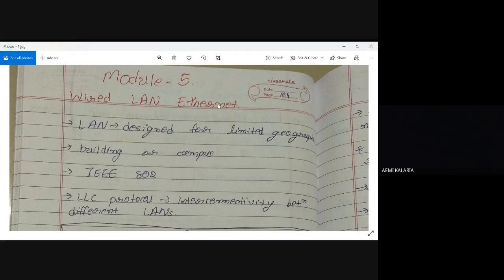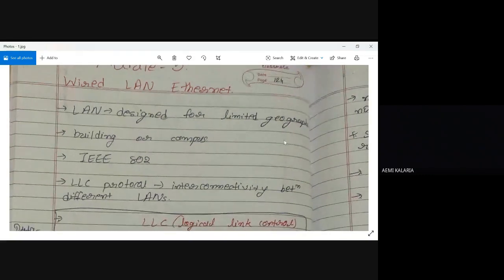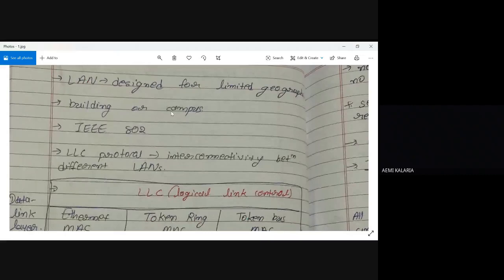So, as the name suggests, wired LAN. Till now we discussed CSMA/CA and CSMA/CD, all of them for LAN only, or we can say for Ethernet only. Now, what exactly is LAN? You all know, right? It is designed for a limited geographical network. When the network is very small, limited to one organization or one company, at that time LAN is used. So it is limited up to a building or campus.